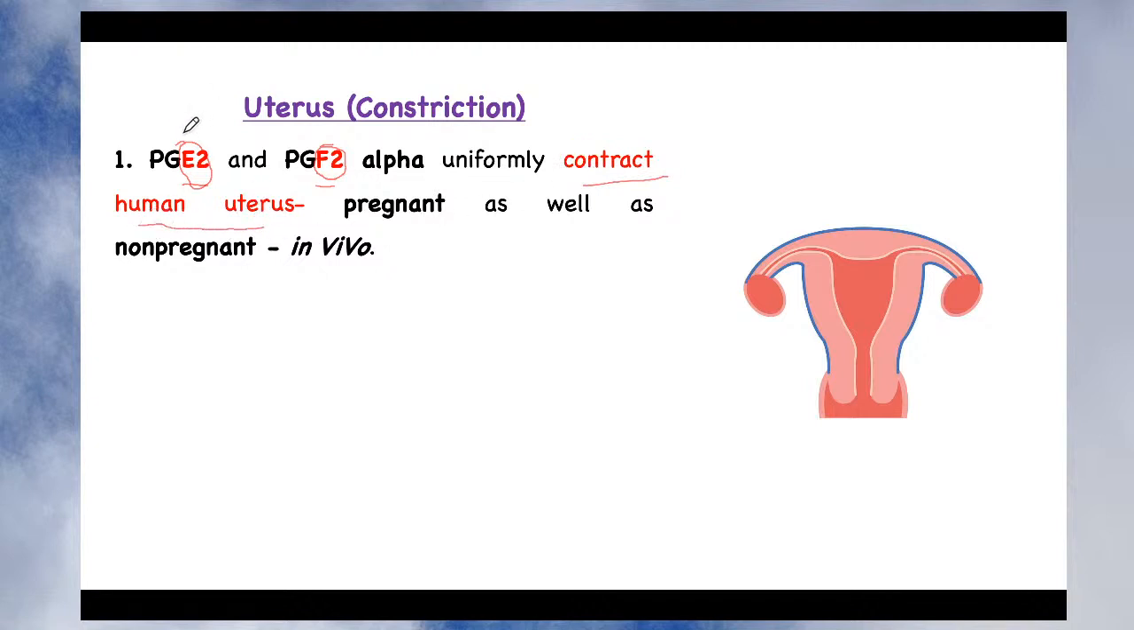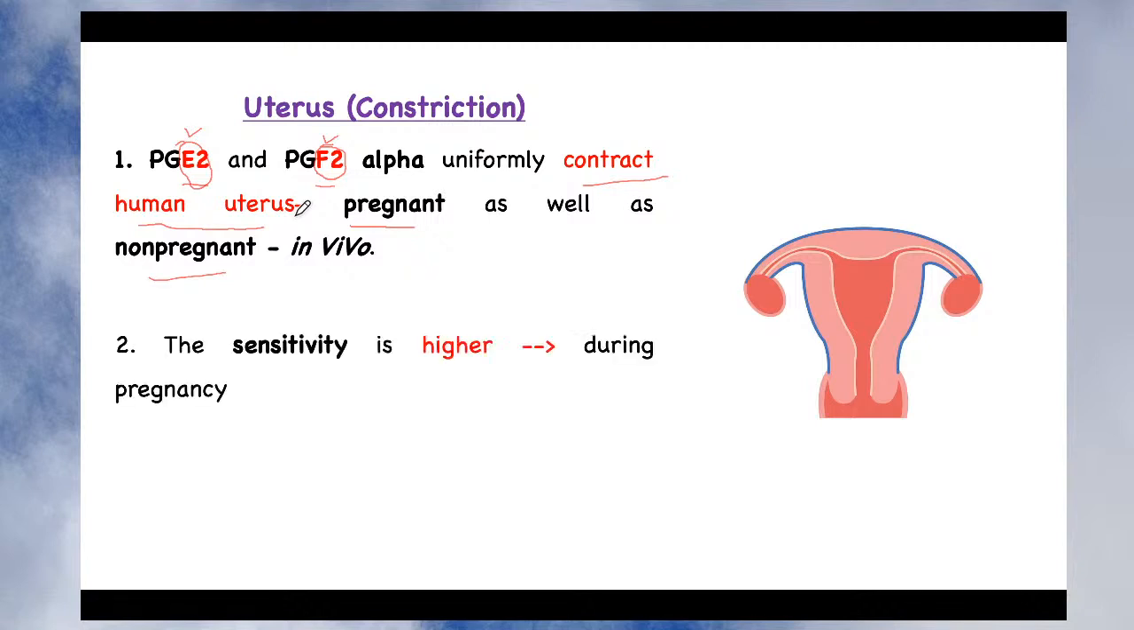It is produced by prostaglandin E2 and prostaglandin F2 in pregnant as well as non-pregnant women. So when you do an in vivo study, or when you give an injection of prostaglandin E2 and F2, no matter whether that woman is pregnant or non-pregnant, it uniformly produces contraction of both the pregnant as well as non-pregnant uterus. Whereas other prostaglandins have different actions.